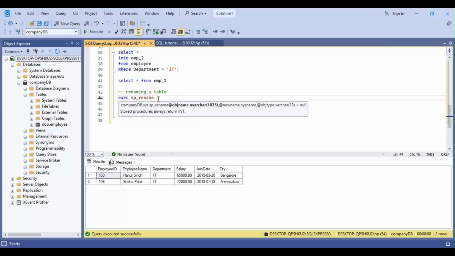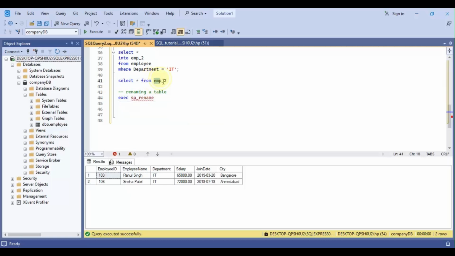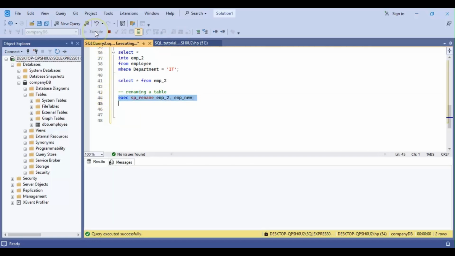Now we'll write the name of the old table. Suppose we are using this EMP2. This is our old table, comma, the new table name, emp_new. So this is the command to rename. Now select it and execute it.